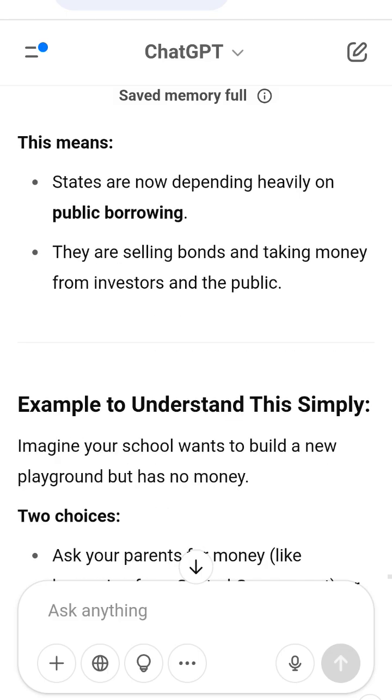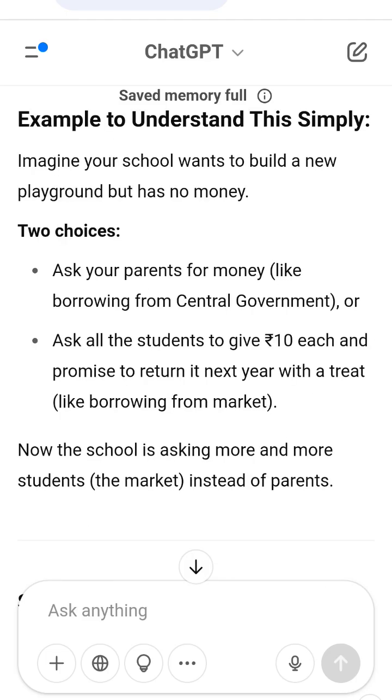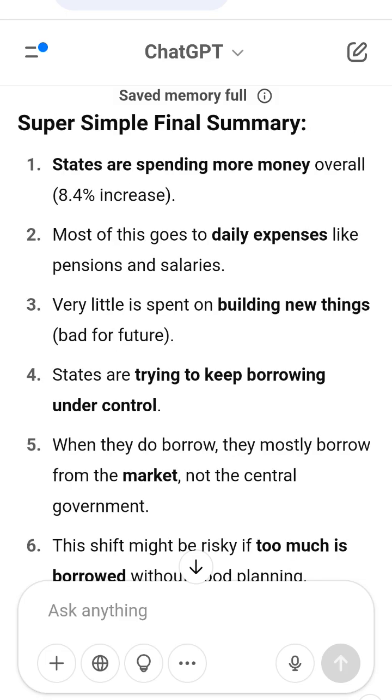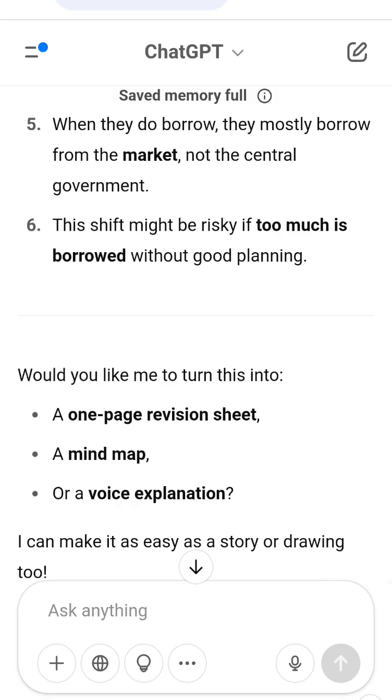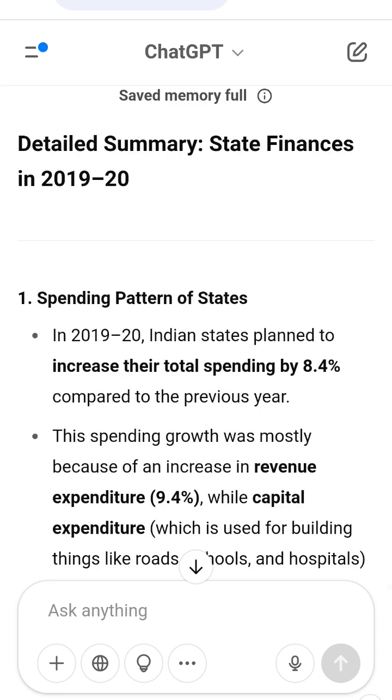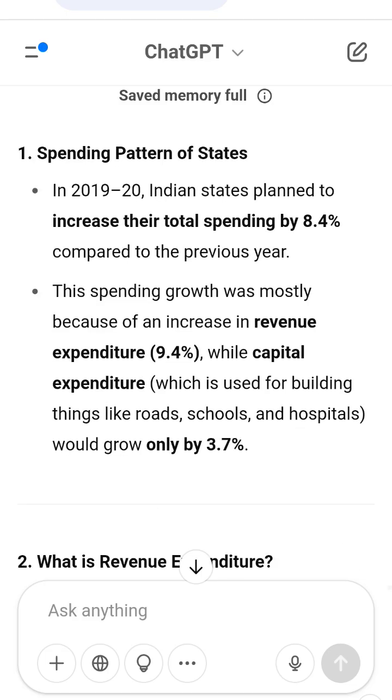Over time, states have increased their reliance on market borrowings. In 2015-16, 61.6% of their borrowing was from the market. In 2018-19, 73.7%. In 2019-20, estimated to be 87.9%. Market borrowing means selling government bonds to the public and investors to raise money.